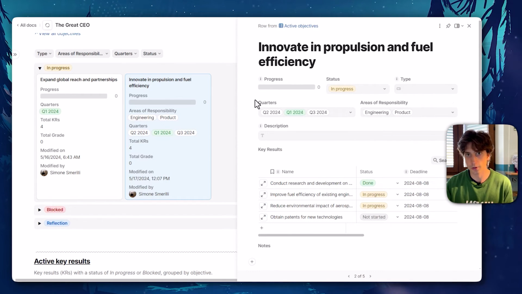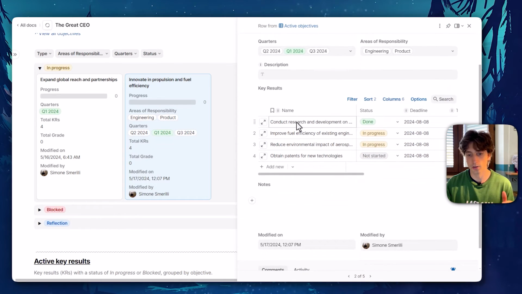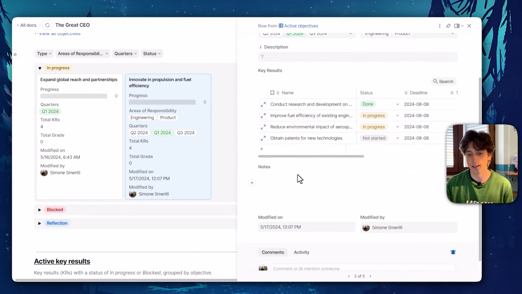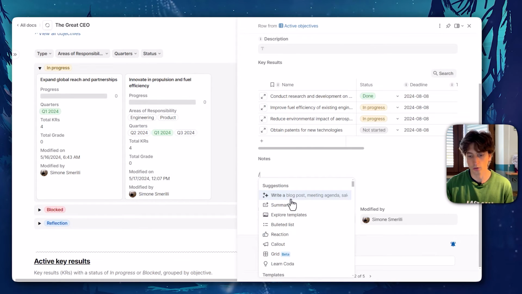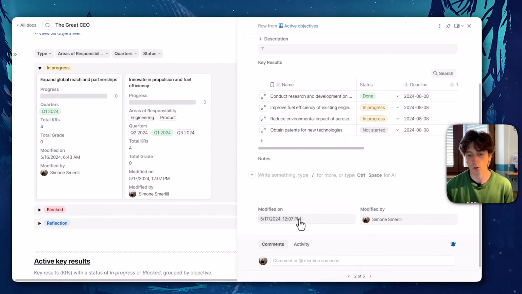And the example data you will find in this doc is for an aerospace company, just to populate the data and see what it looks like. There is an objective description here, and you can then break it down into key results and take notes here freely in the Canvas. You can also use the / command to prompt any command that you want, just like